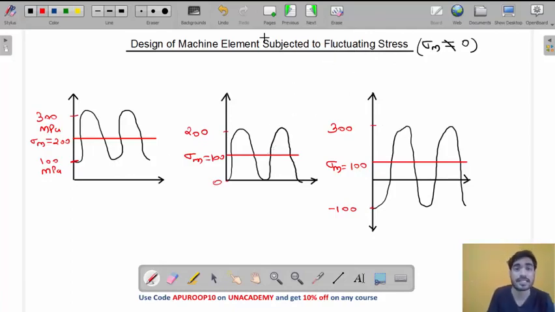So do you understand what is fluctuating stress and what is completely reversed stress? Completely reversed stress means sigma m is 0. In that case, we saw the design process yesterday. And today we are going to deal with problems related to fluctuating stress where sigma m is not 0.